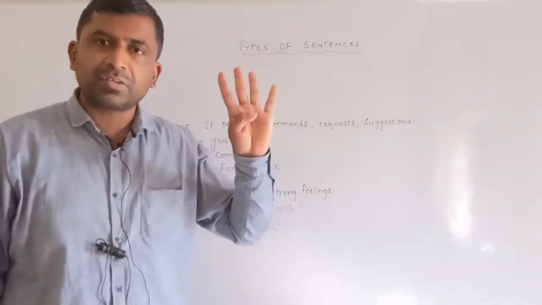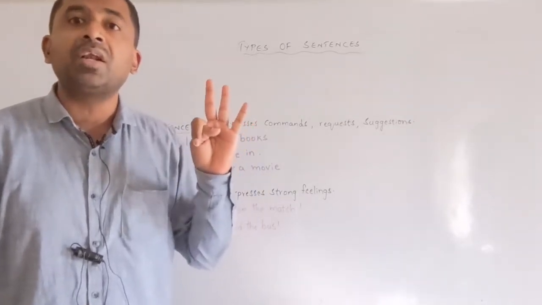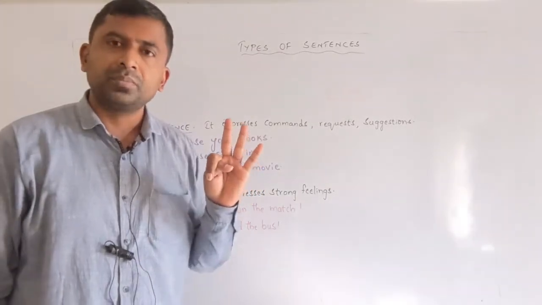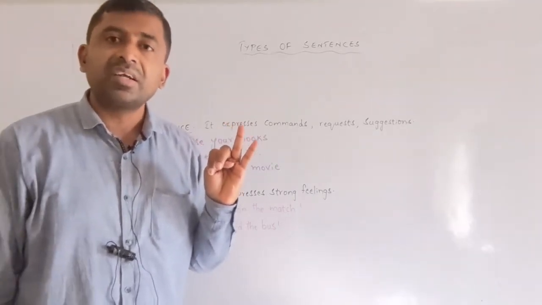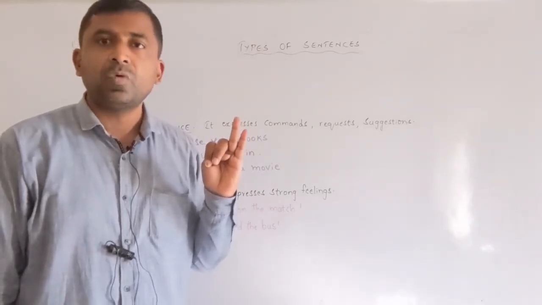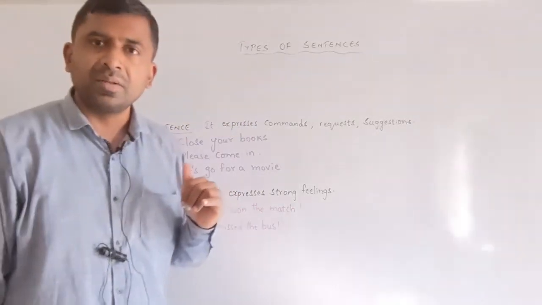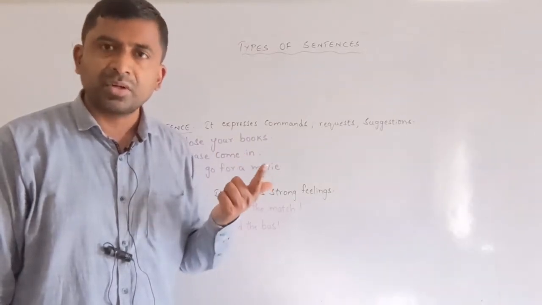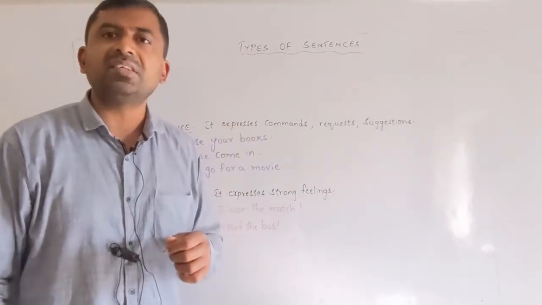What are they? The first one, assertive sentence or declarative sentence. It tells us about statements or general truth. Second one, interrogative sentence. Interrogative sentences tell us about questions. What is your name? Third one, imperative sentences. Imperative sentences are nothing but commands, requests or suggestions. Please sit down. Imperative sentence as it is a request.